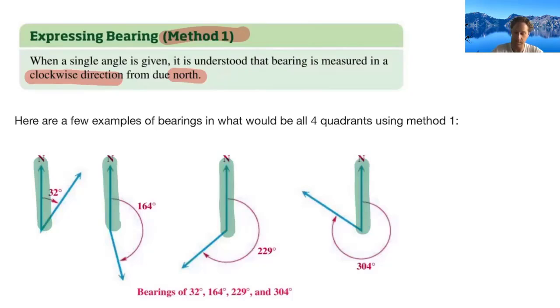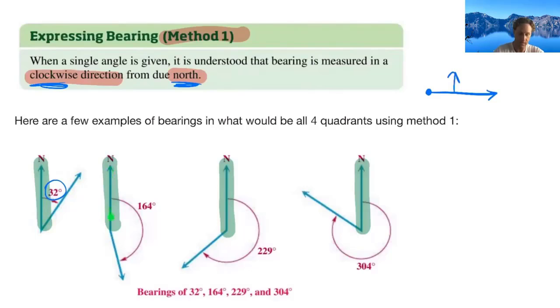Now, normally we start on the x-axis from our origin, and then we rotate up. That's normally the direction that we go, and that's the positive. This time we're always going to be starting north and then rotating clockwise as our positive direction. So a 32-degree bearing would be here, starting north and rotating 32 degrees to the right, the positive direction.